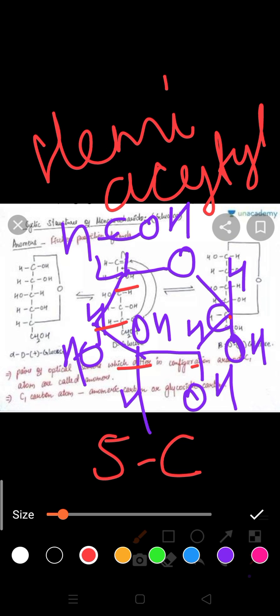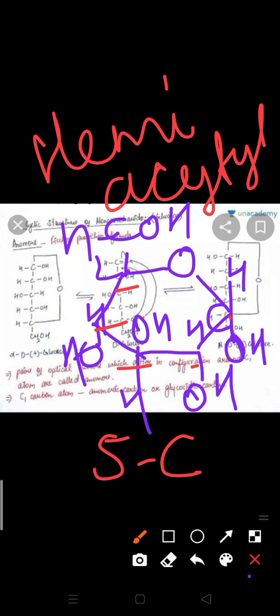The open form of glucose is known as the open chain form, but the ring form of glucose is known as the pyranose ring form. What is the name of the ring? Pyranose. I hope monosaccharides are completed.